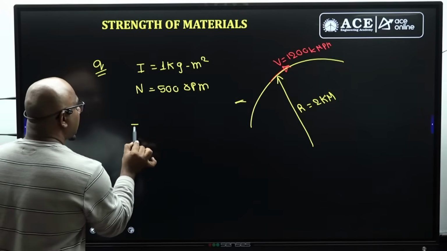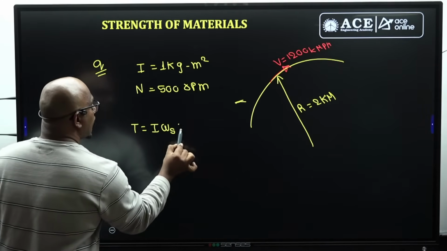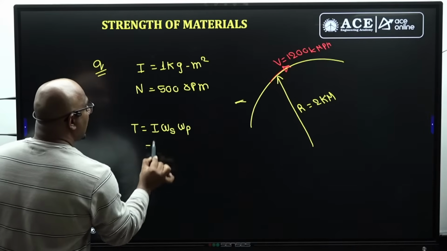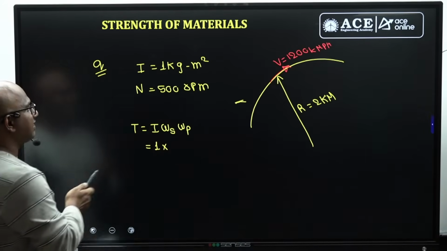Direct formula, sir. T equal to I omega S omega P. I how much, guys? 1. Omega S, guys. What is the omega S, guys?